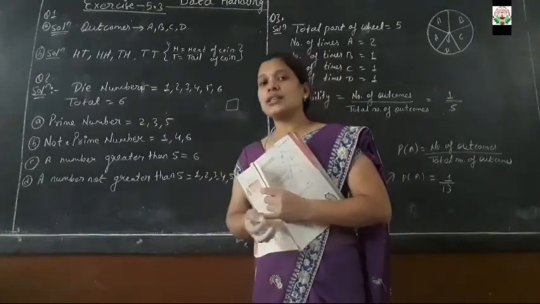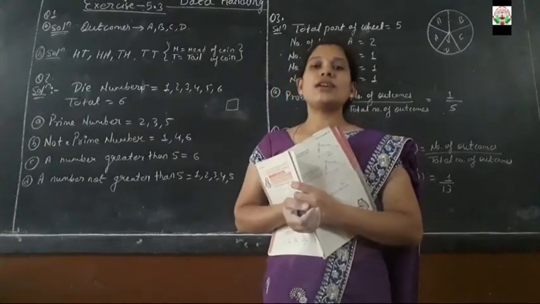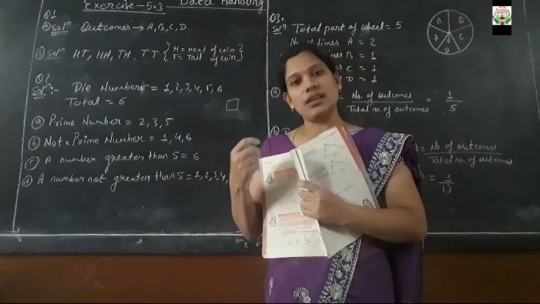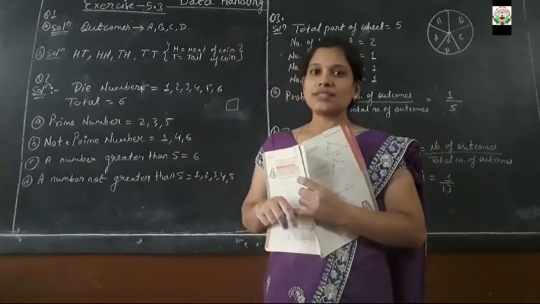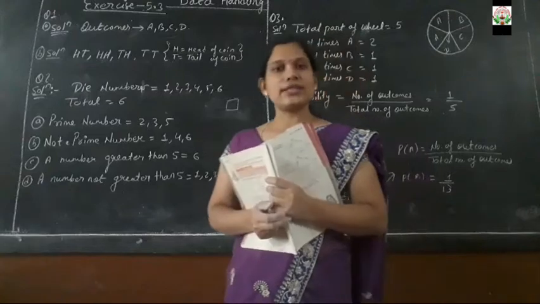Now you will ask me, teacher, what do you mean by a prime number? Prime numbers are those numbers which come only in their own table as well as the table of 1. So such numbers are said to be prime numbers.